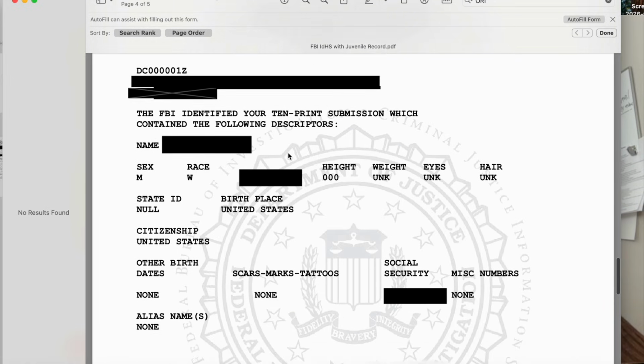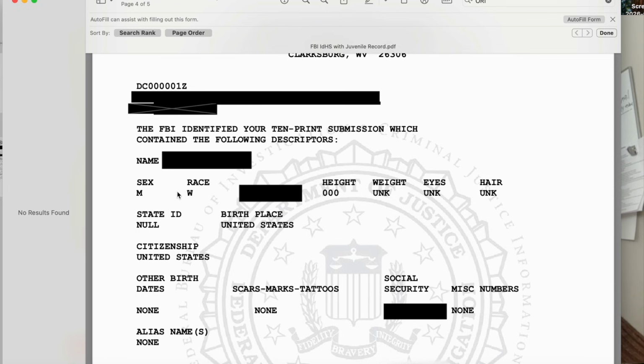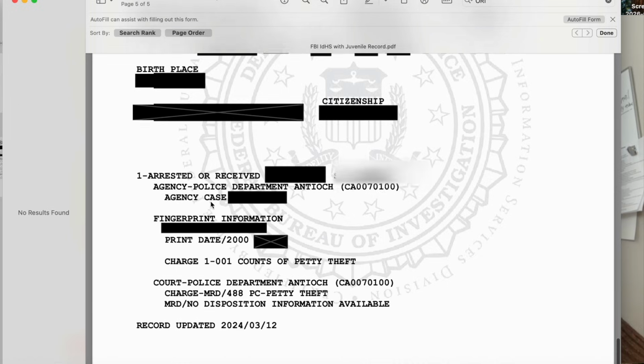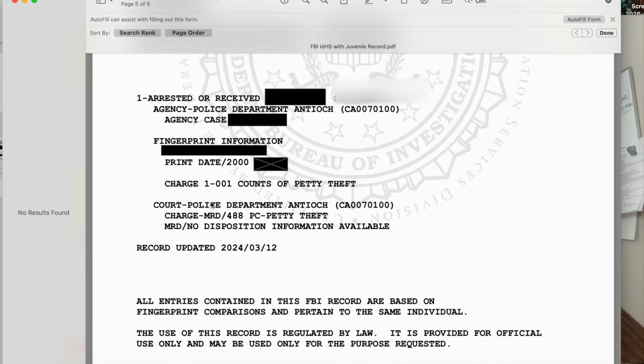Okay, so you can see here, this is the background check. Sex, male, race, white. Most of the other identifying information is redacted. And then we get down here to the criminal arrest record. Okay, so we see here, number one, arrested or received, and then it shows by the Antioch Police Department, and then there's a number after the Antioch Police Department. By the way, that's the originating agency ID number.